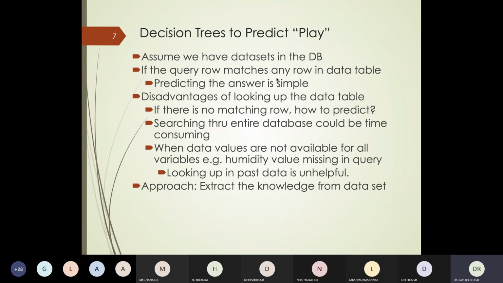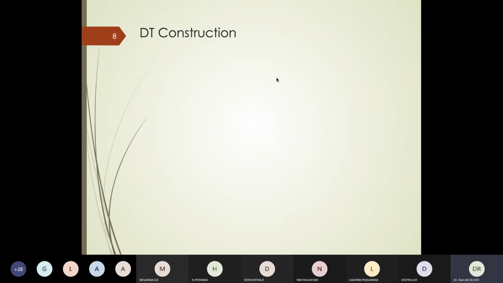So given the variables, let's look at the approach, how we want to build a decision tree. Our key question remains: how do we choose the root node? We like the root node to be the most important variable.